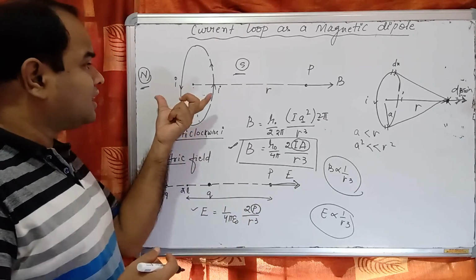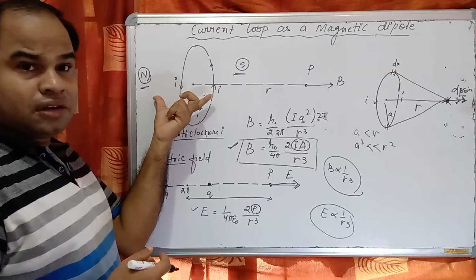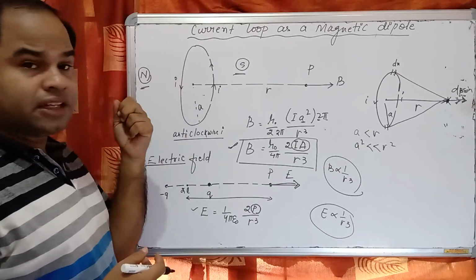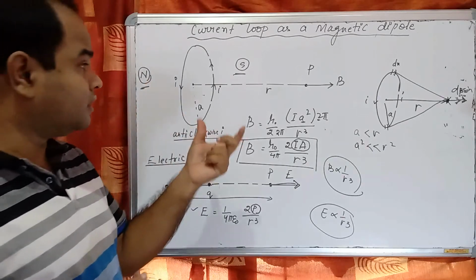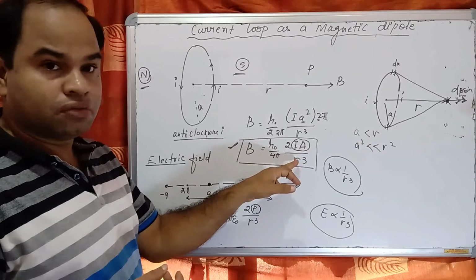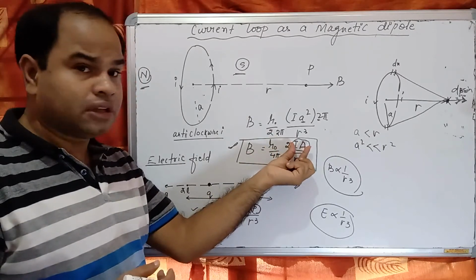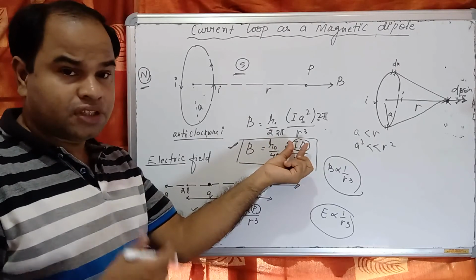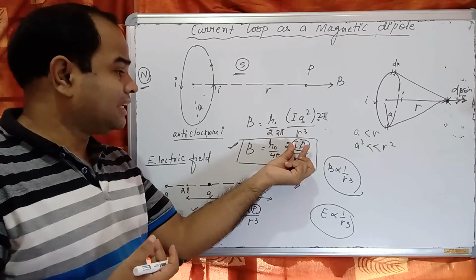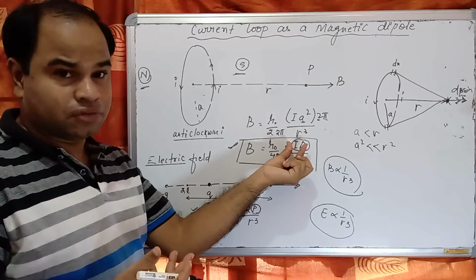This current carrying conductor acts like a dipole and its magnetic field at this point is B is equal to mu naught by 4 pi, 2 I a by r cube. So this I into a, which produces the magnetic field, acts like a magnetic dipole.